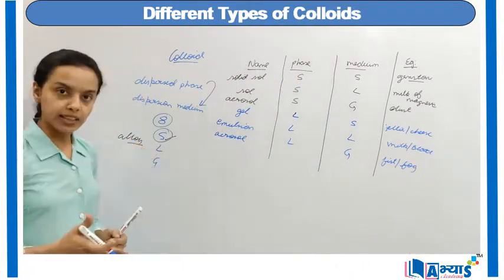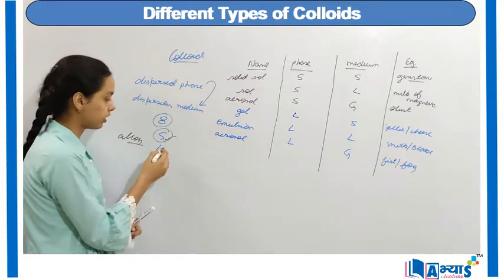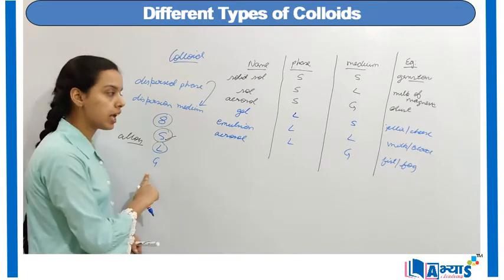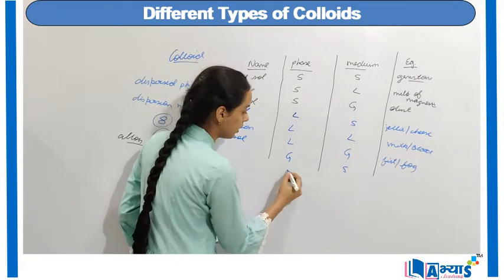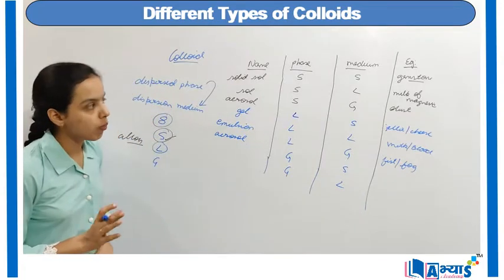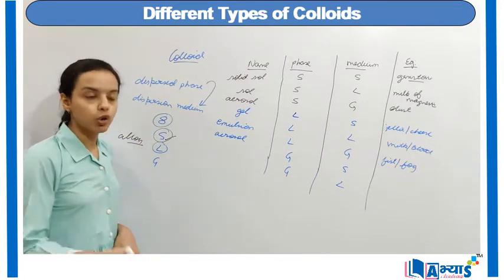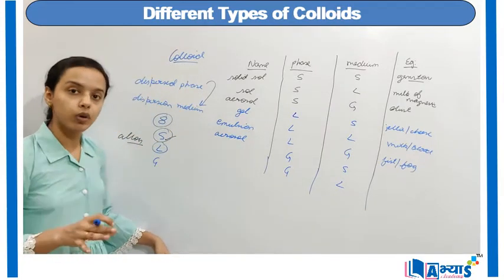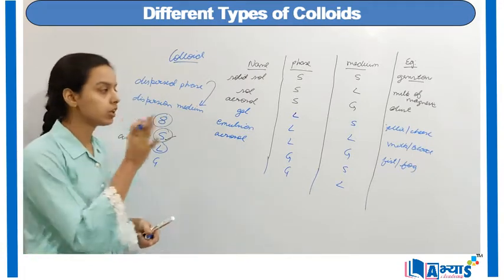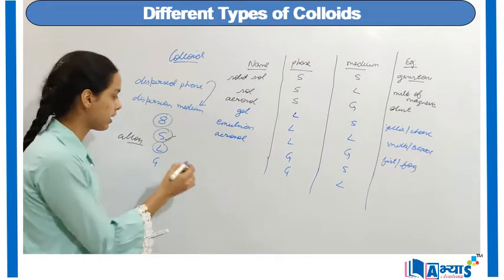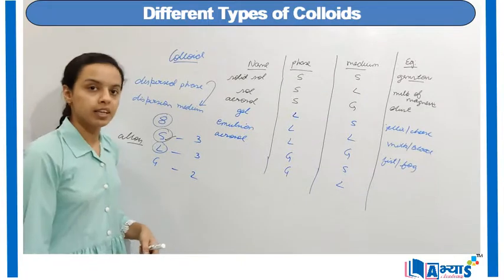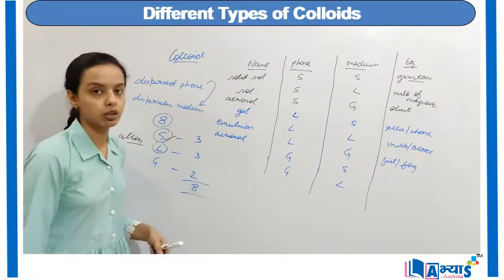So we have discussed the 6 types of colloids on the basis of solid and on the basis of liquid. Now we are remaining with 2 types of colloids in which the dispersed phase is the gaseous medium. So we have gas in solid and gas in liquid. Now the important question arises: why don't we have a colloid in which gas and gas is present? When 2 gases are mixed together, they do not form a colloid, they form a true solution. Hence they don't come in the category of colloids. That is why we have 3 colloids of solids, 3 colloids of liquids and 2 colloids of gases. So they make a total of 8 types of colloids.